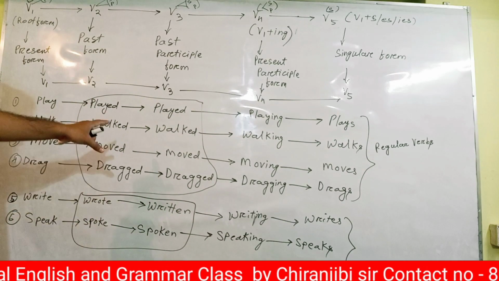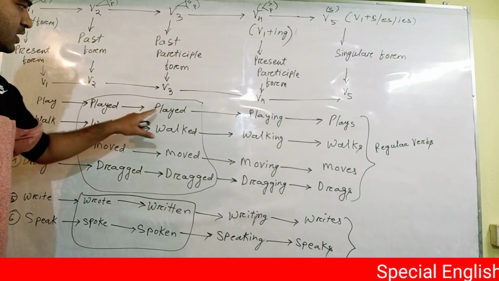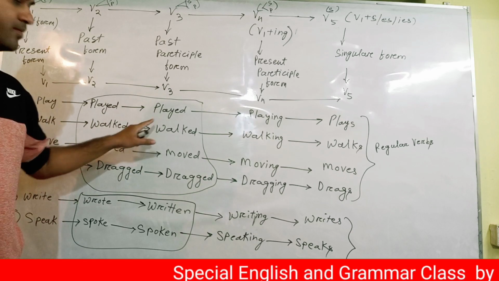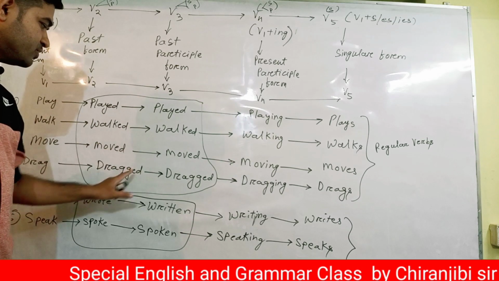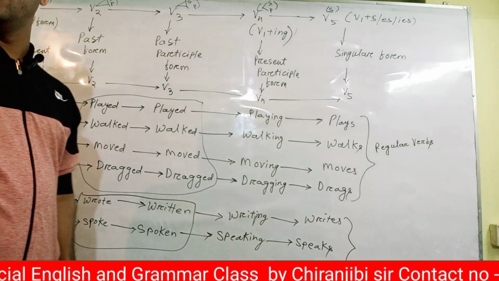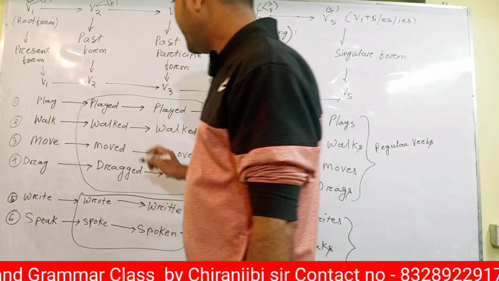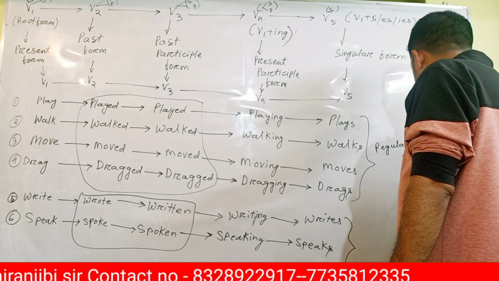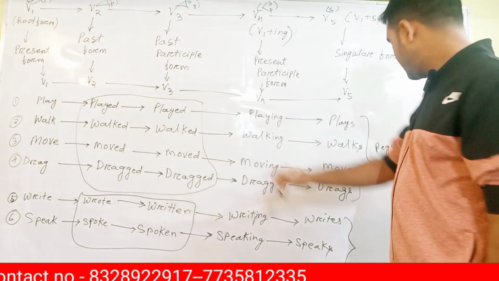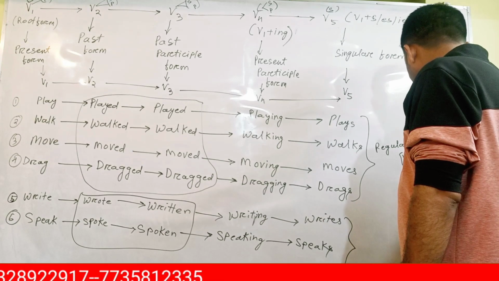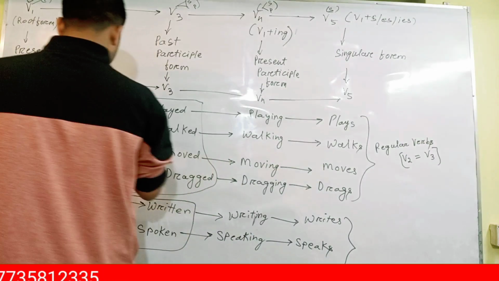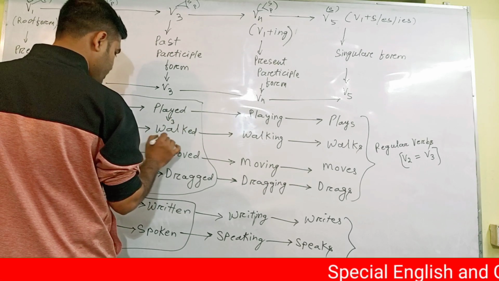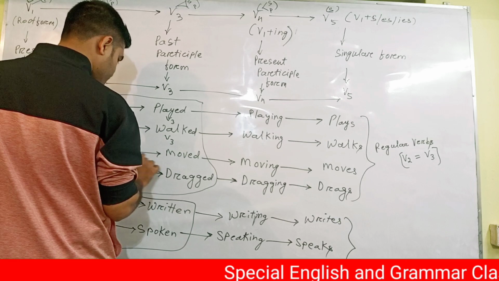Can you see the difference? In V2 and V3 we are adding ed: played, played, walked, walked, moved, moved, dragged, dragged. In these regular verbs, V2 is equal to V3. That means V2 and V3 both are the same.